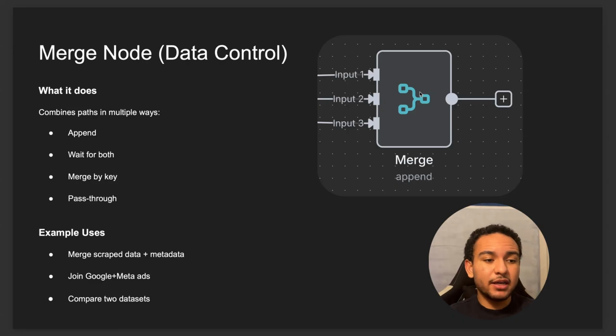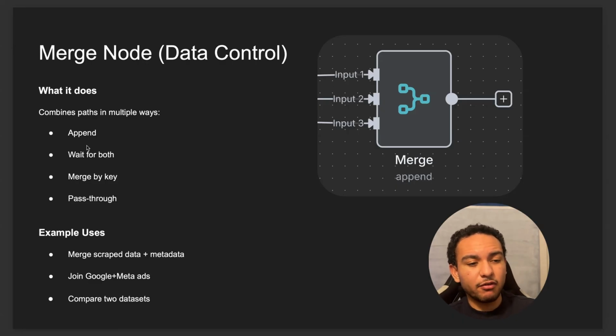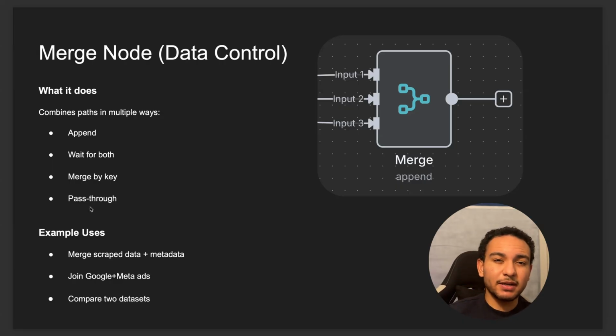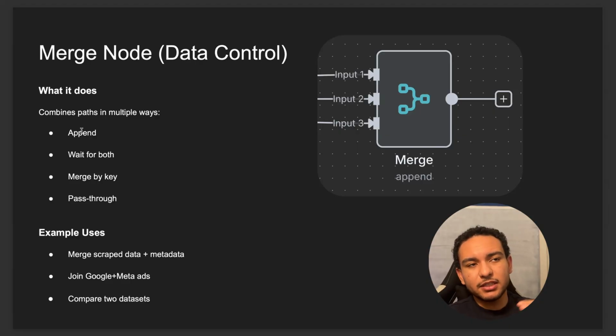It can combine the paths in different ways, right? We have append, we have wait for both, merge by key, pass through. It depends on a case by case basis. Many times in my cases, I think I use append, which basically means it's gonna append each item one after the other after the other. Some example uses, like I said, merge scrape data plus metadata. You can join Google plus meta ads. You can compare two different data sets.